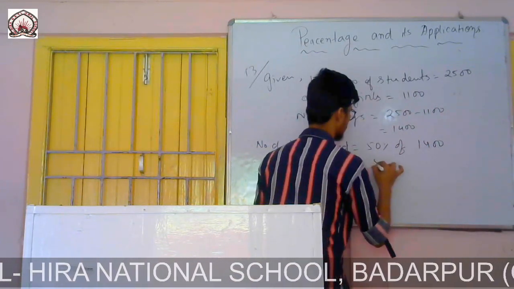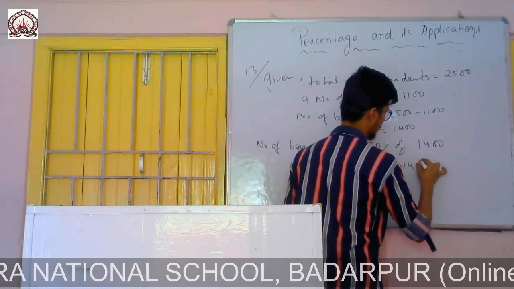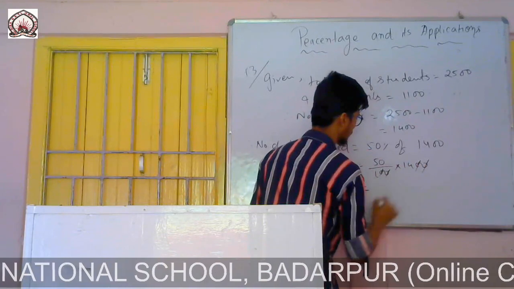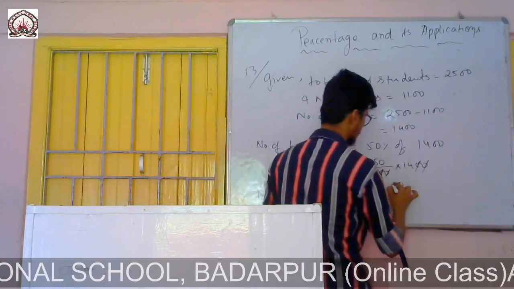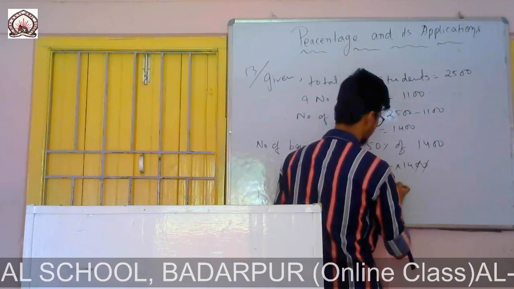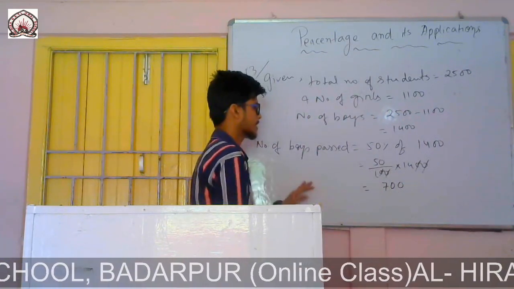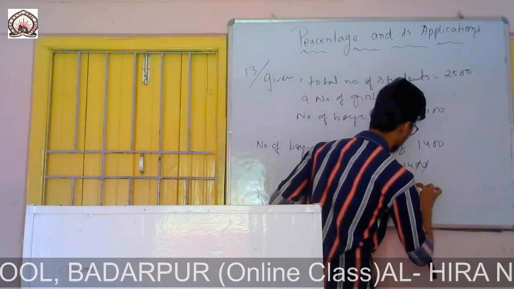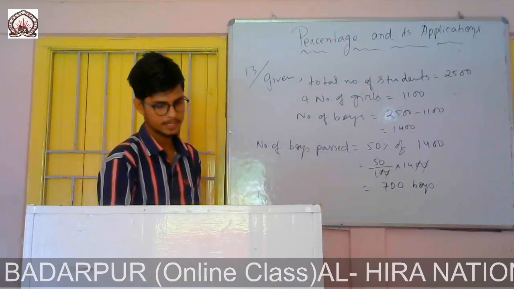So 50% of 1400 means 50 by 100 into 1400. The zeros cancel, and 5 times 14 is 70, so it is 700. So the number of boys who passed in the examination is 700.